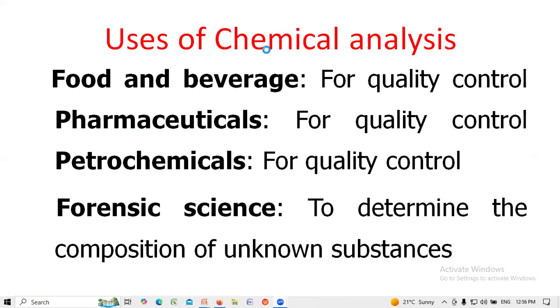Chemical analysis is used in different industries and fields. For example, food and beverage for quality control, pharmaceutical for quality control, petrochemicals for quality control, forensic science to determine the composition of unknown substances.